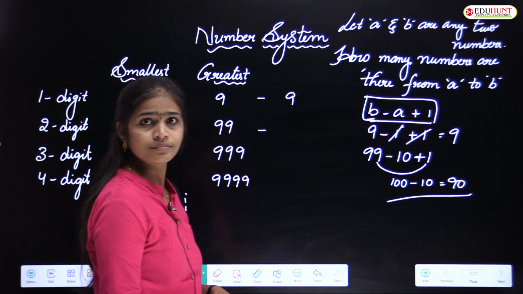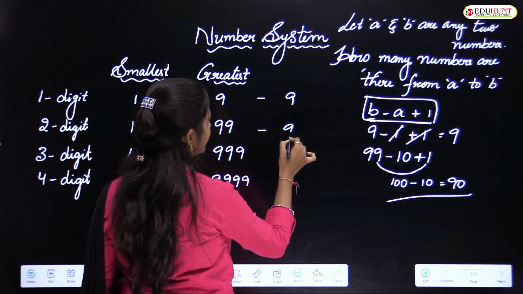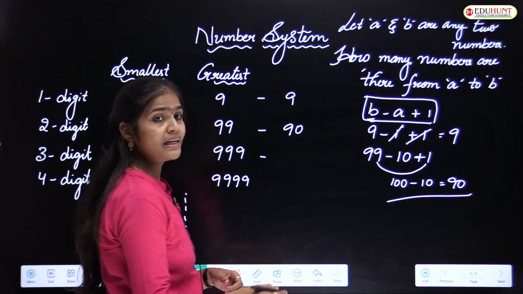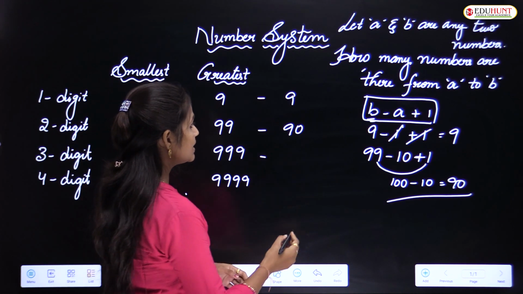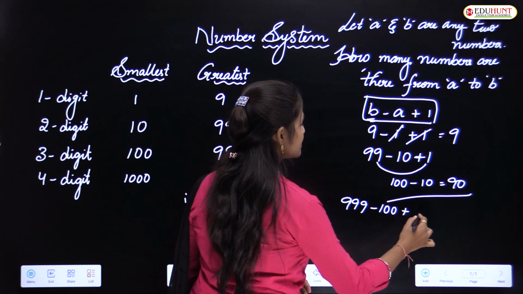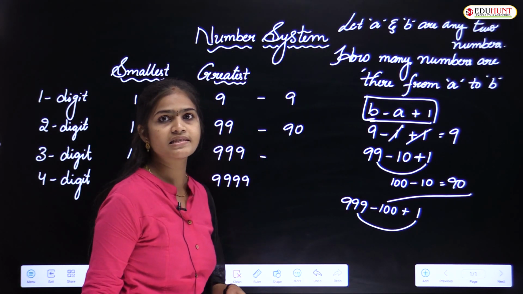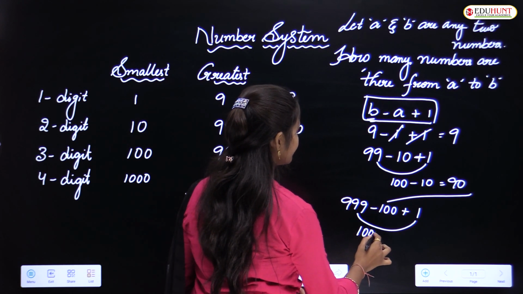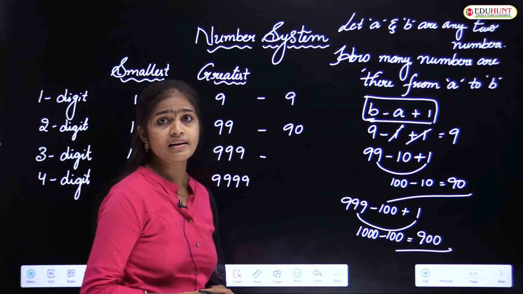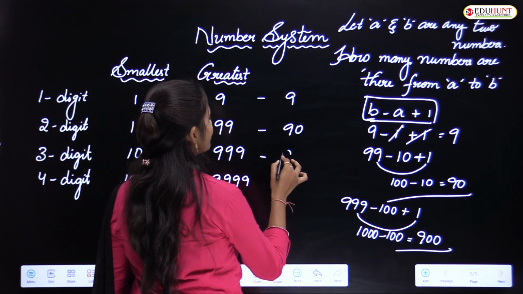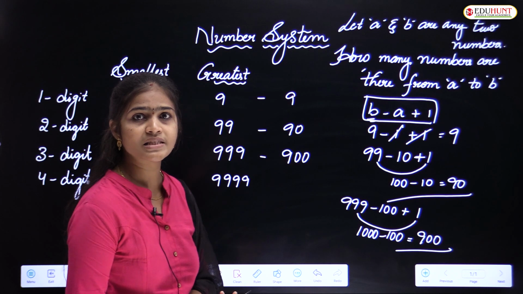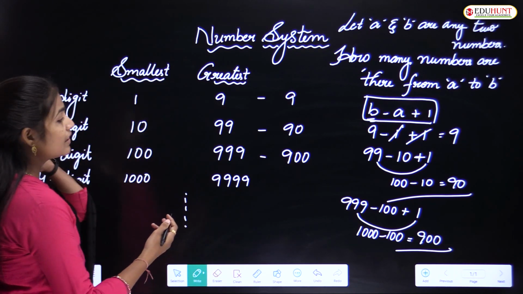This is easy, no? So how many 2-digit numbers are there? 90 2-digit numbers are there. In the same way, how many 3-digit numbers are there? Apply the formula: 999 minus 100 plus 1. So 999 plus 1 is equal to 1000. 1000 minus 100 is equal to 900. So we have 900 3-digit numbers here.